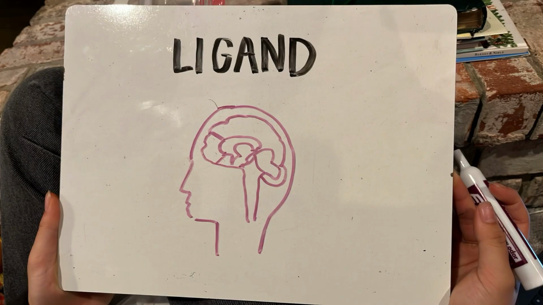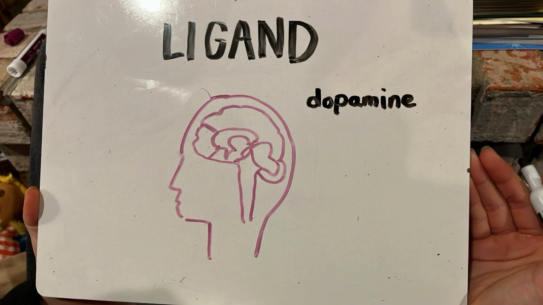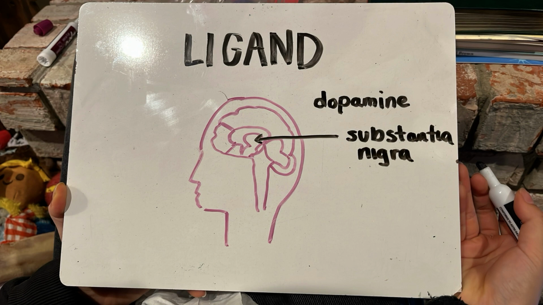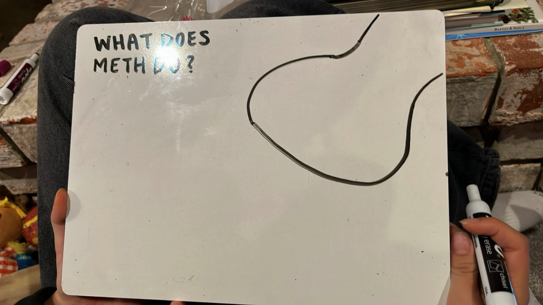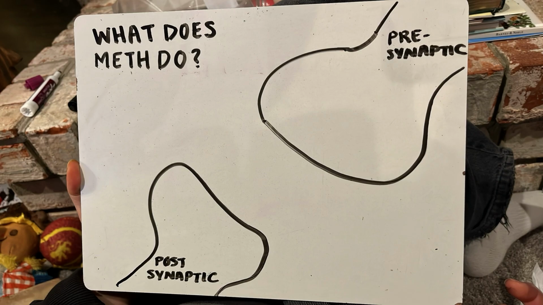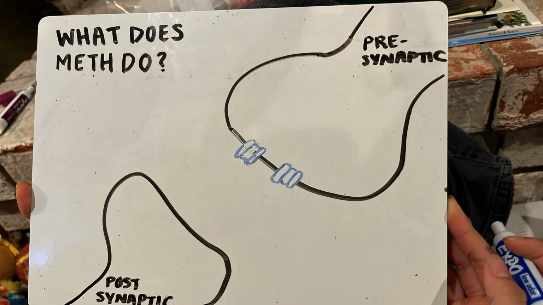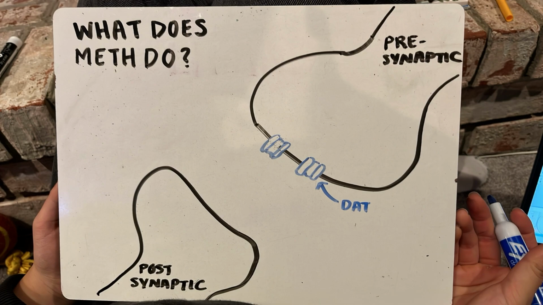Dopamine, which is naturally in the body, is produced in multiple brain areas, including the substantia nigra, which is located in the center of the brain. So what does meth do? Displayed are the presynaptic and postsynaptic areas. At display now are dopamine transporters in blue, or DATs.